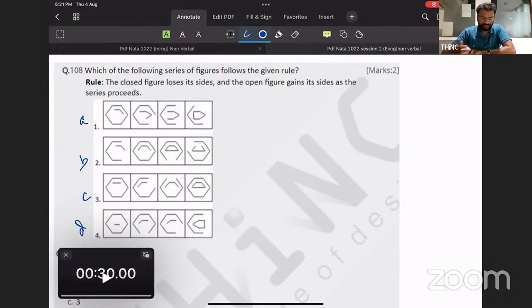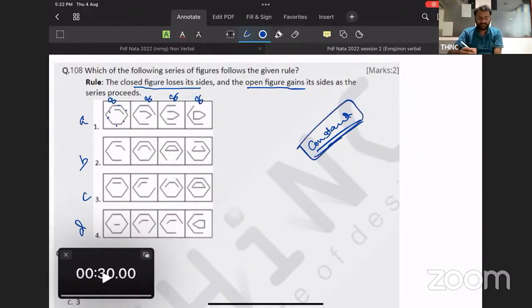Okay, the clue has been given here. Closed figure loses its sides, open figure gains its side. The number of sides always remains constant. Come to figure A: 6-sided plus 2-sided, 8. 5-sided plus 3-sided, 8. 4-sided plus 4-sided, 8. 3-sided plus 5-sided, again 8. So the sides are constant, because one side is losing and the other one is gaining.